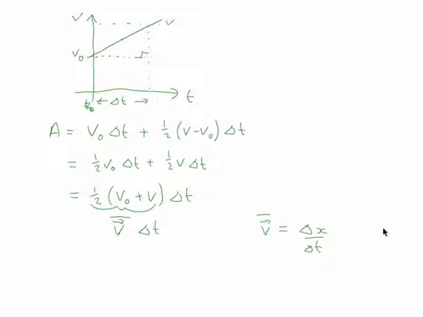So if I put this in here, we have the area is equal to delta x over delta t times delta t. Well, I cancel the delta t's, and that tells me that the area under this plot is equal to the displacement.